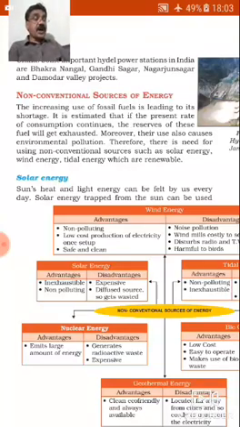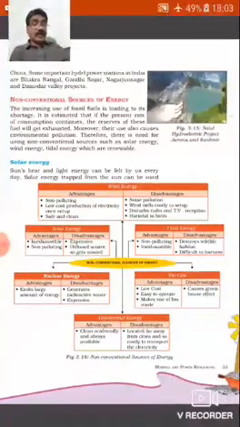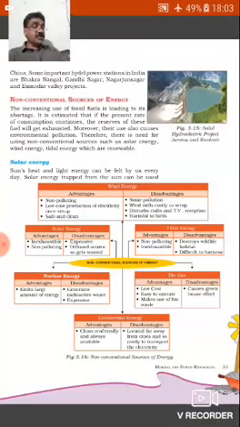Solar energy. The sun's heat and light energy can be felt by us every day. Solar energy trapped from the sun can be used. Now please see this figure. Figure 3.16, non-conventional sources of energy. Write this table of advantages and disadvantages in your classwork. Number 1 is wind energy. Number 2, solar energy. Number 3, tidal energy, with advantages and disadvantages.